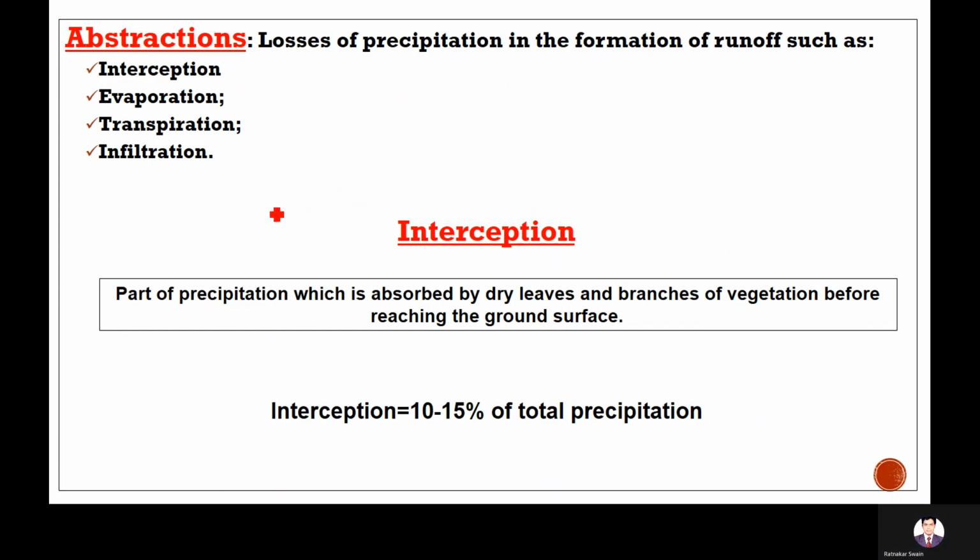So all these processes are involved in the hydrologic cycle. Next is abstraction. What are the losses from precipitation? Losses of precipitation are from interception, evaporation, transpiration, and infiltration. Interception is the part of precipitation absorbed by dry leaves of vegetation before reaching the ground. It is usually 10 to 15% of the total precipitation. It is assumed. There is no empirical equation and no theory involved in this interception. It is just 10 to 15% that is considered.